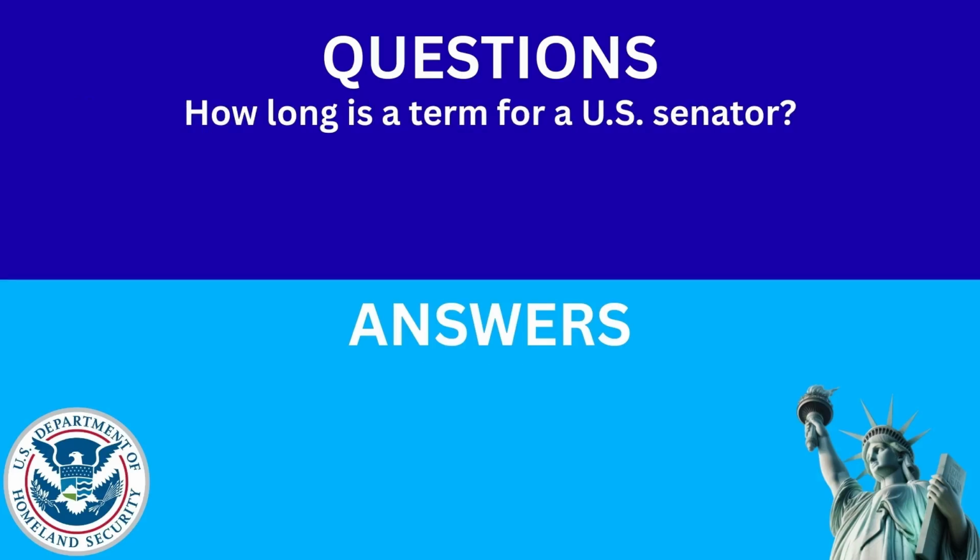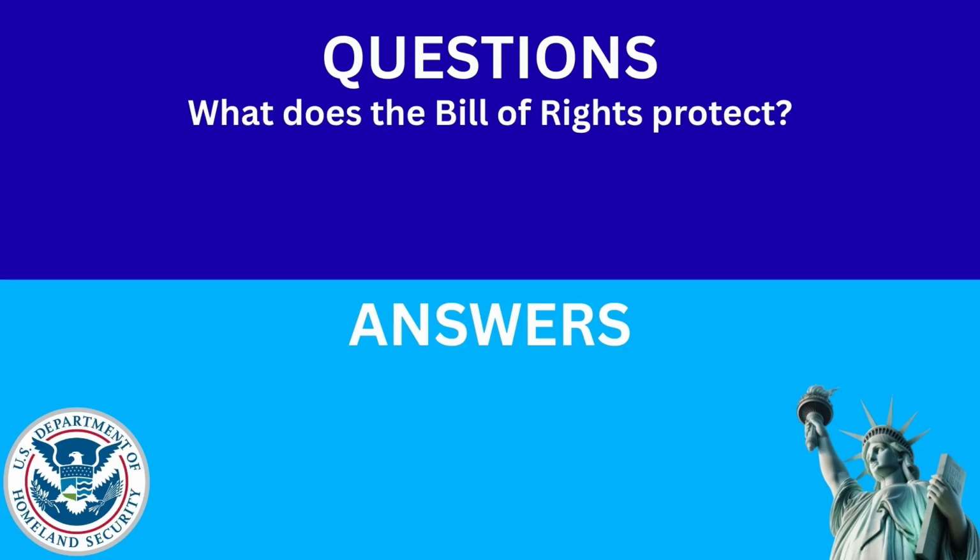How long is a term for a U.S. Senator? The answer is 6 years. What does the Bill of Rights protect? The answer is the rights of Americans.